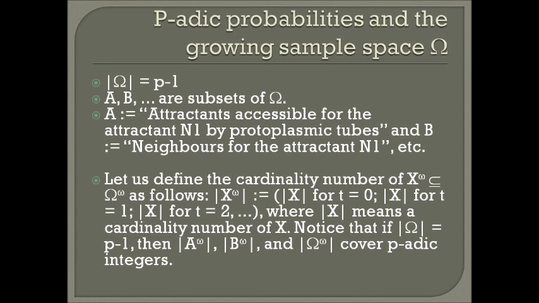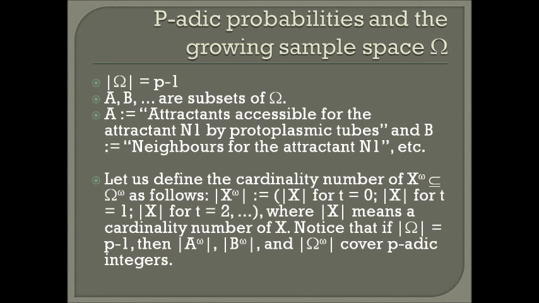Suppose that omega consists of p minus 1 attractants, and A, B are subsets of omega. Such A, B are conditions, properties of the experiment we are performing. For instance, let A be attractants accessible for the attractant N1 by protoplasmic tubes, and B be neighbors for the attractant N1, etc. Some conditions of the experiment fixed by subsets of infinite product of omega don't change for different time t equal 0, 1, 2, etc.